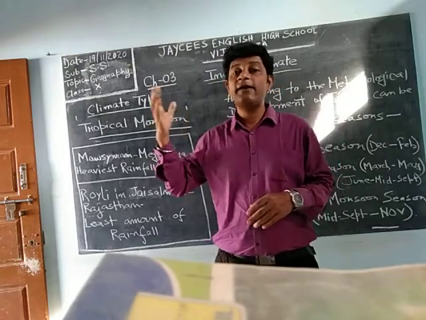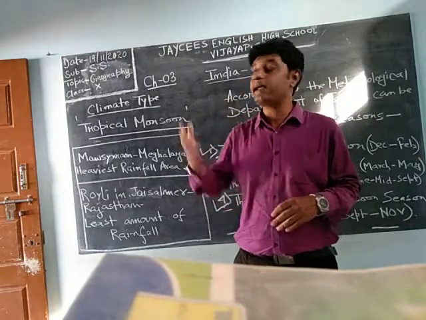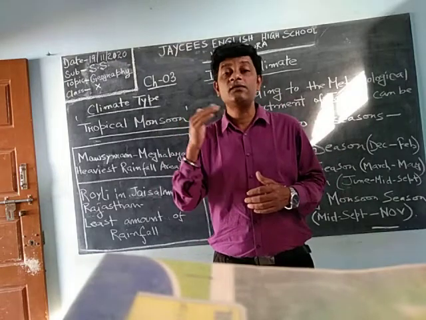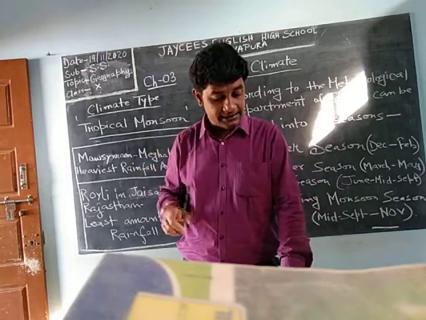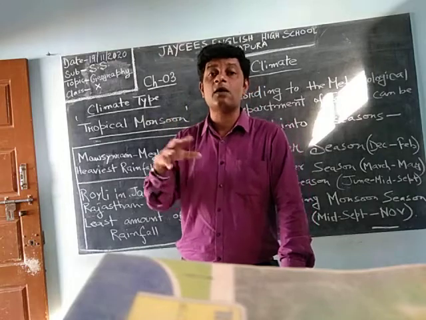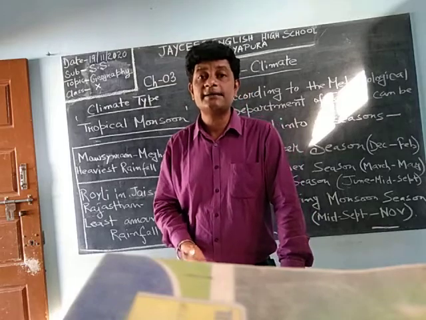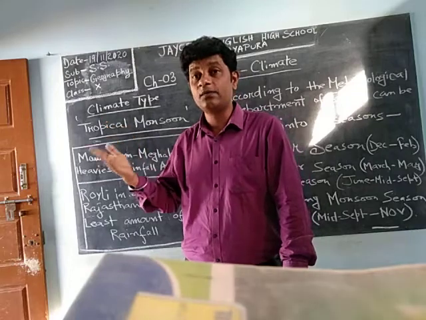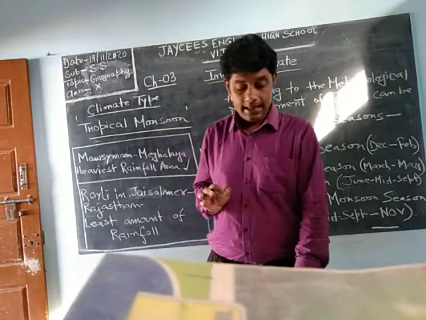Cyclone means heavy windy air, which destroys houses and electrical poles, and damages infrastructure. So tropical cyclones frequently occur in the Bay of Bengal, and they damage the infrastructure of the country, basically in places nearer to the sea, in the coastal area.